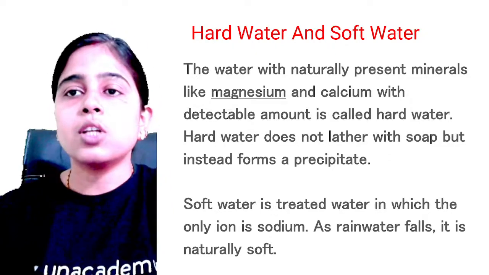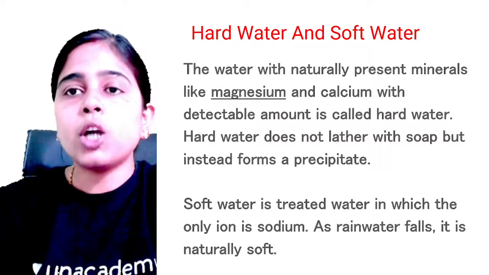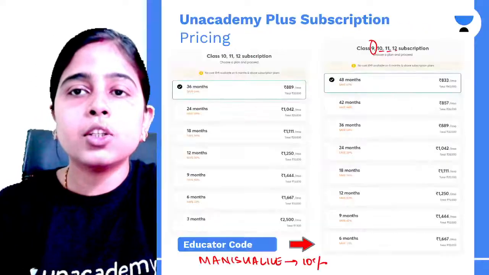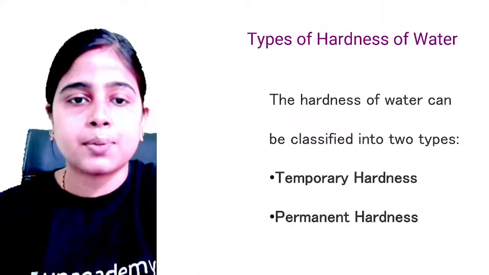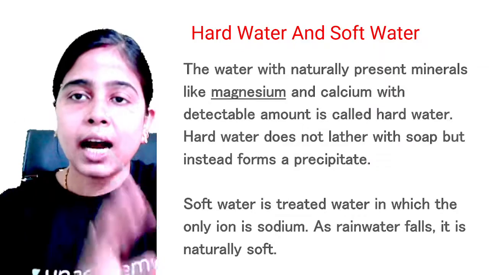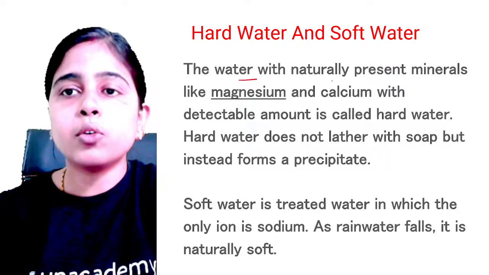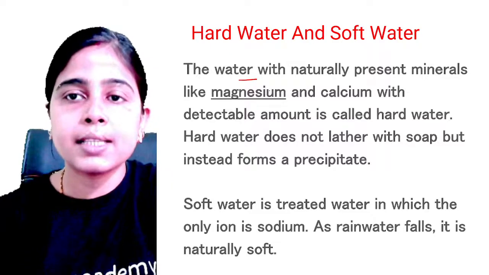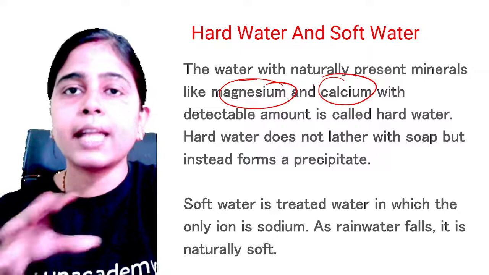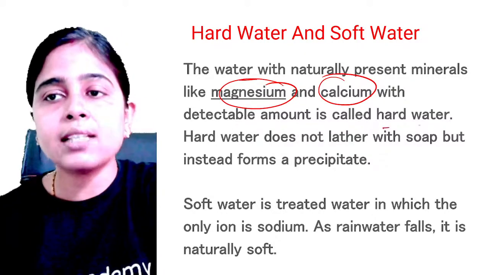So let's start with the hard and soft water. Clear? So what do you mean by hard water and soft water? Basically, hardness is of two types. Your water can be hard water or soft water. The water where naturally present minerals like magnesium and calcium are present in a detectable amount is known as hard water.